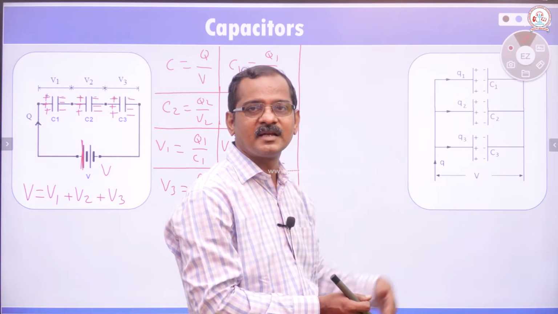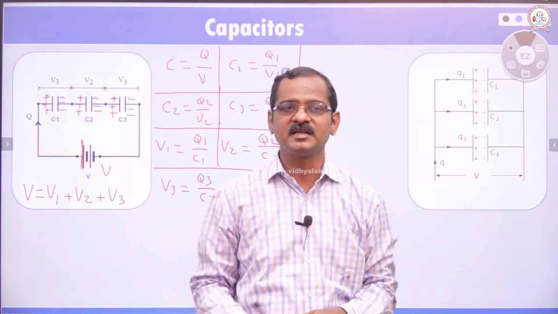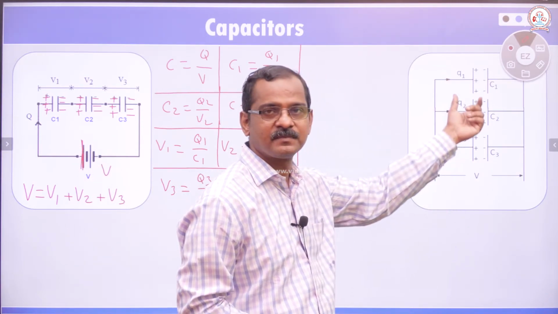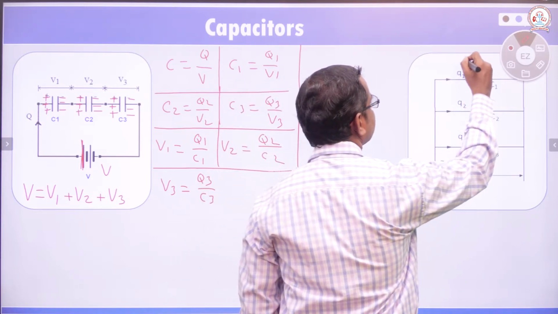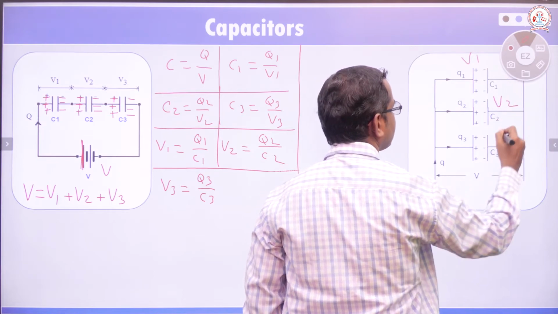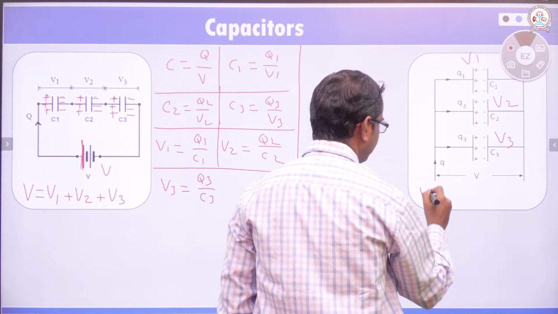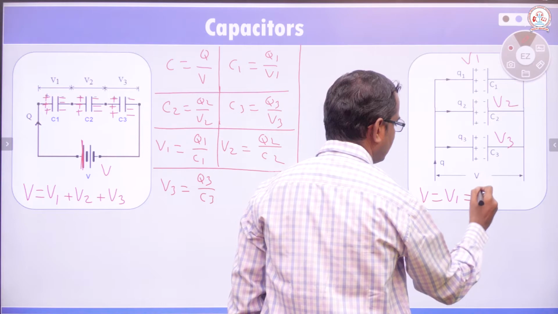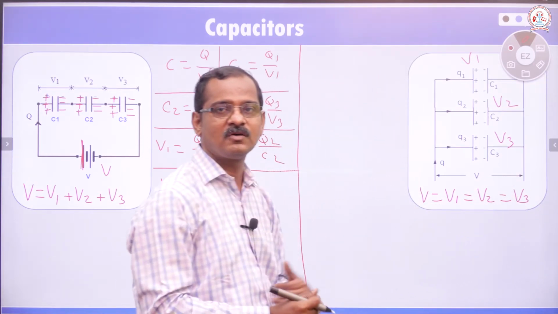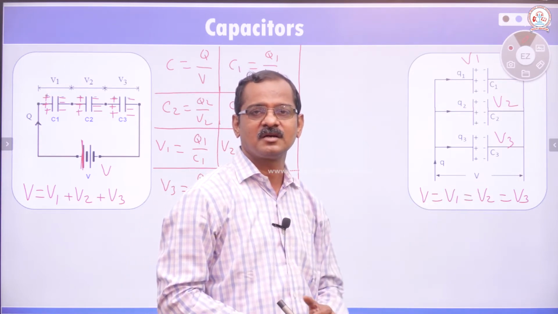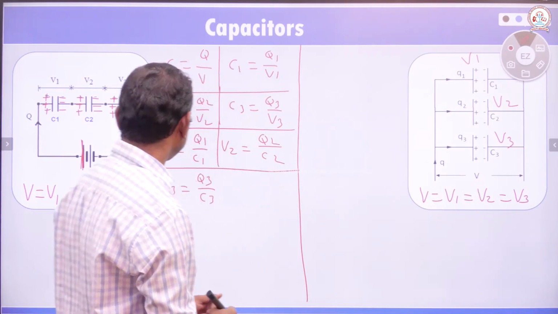Here it is series connection, here it is parallel connection. If this is V1, V2 and V3, then V will be equal to V1, equal to V2, equal to V3. Our household connection is parallel connection, with common potential of 220 voltage.